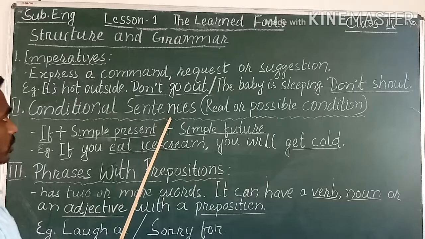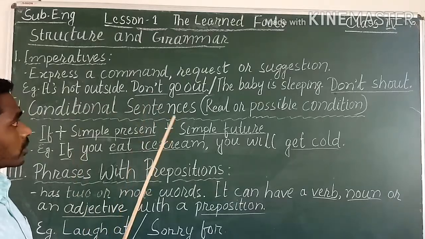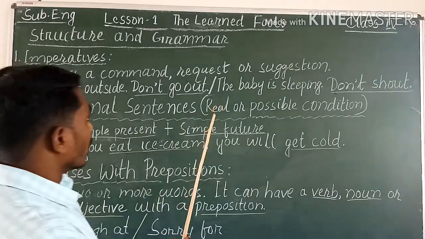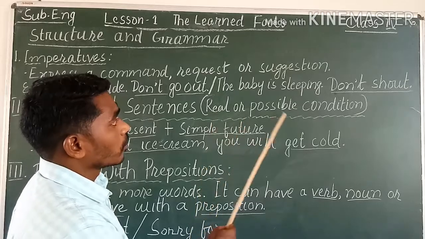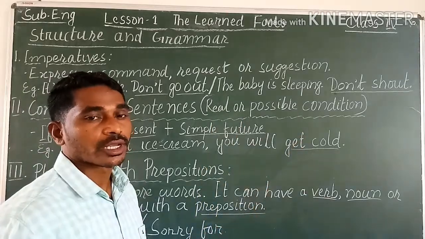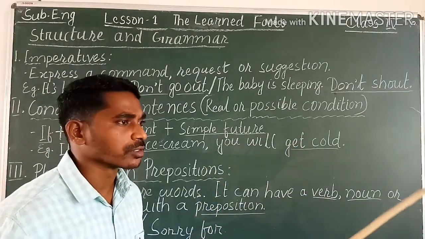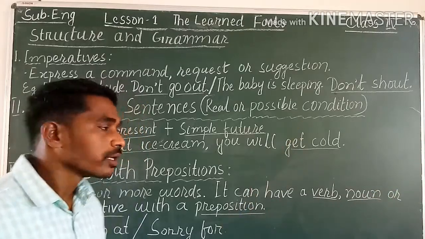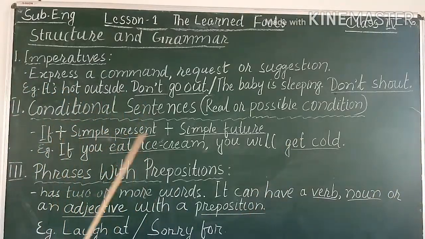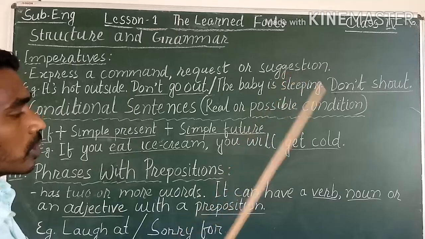conditional sentences. Conditional sentences may express a real or possible condition. The condition can be real or it is possible. Okay. Now how is it? The conditional sentences are formed with the formula of if plus simple present plus simple future.